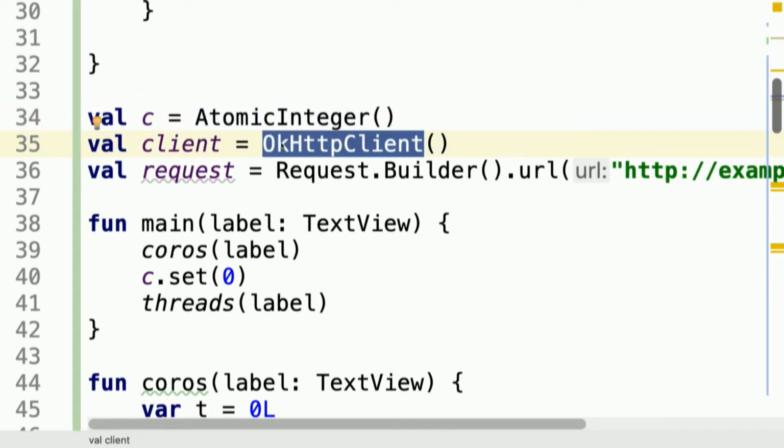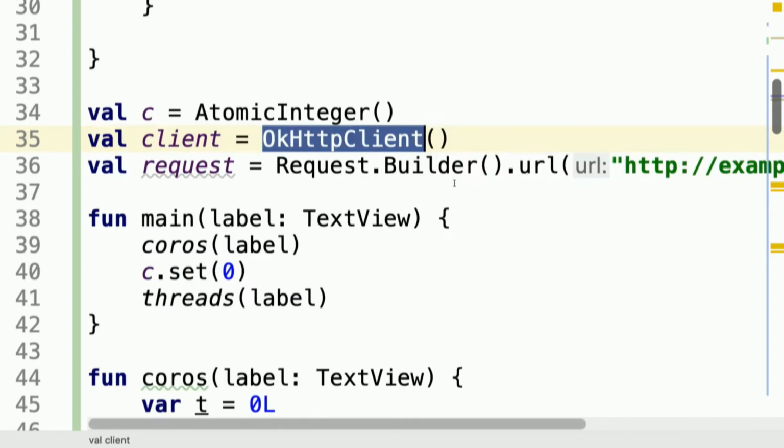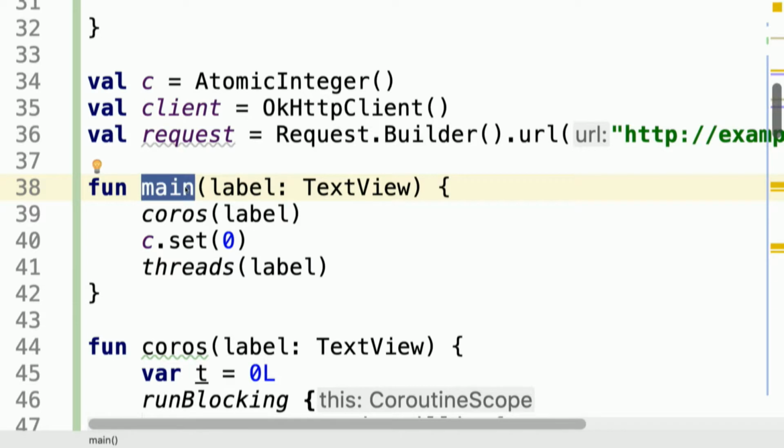I'll make a network call, not to add things and see that there is no time difference. I will make a real network call. I will just fetch example.com. Hopefully they will be okay with that. And the main method will do two things. First, I will run coroutines and count all of them and measure execution time. And then I will just reset the counter and again do the very same thing with threads, okay?